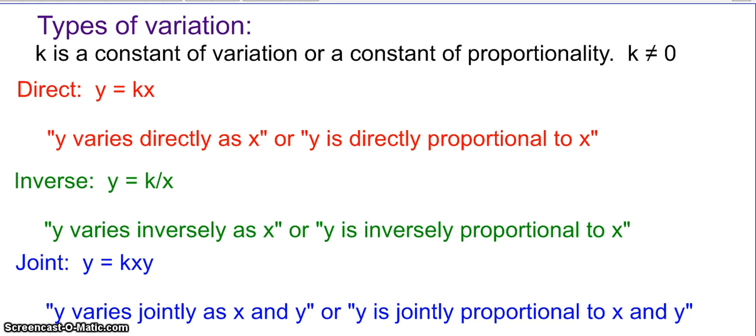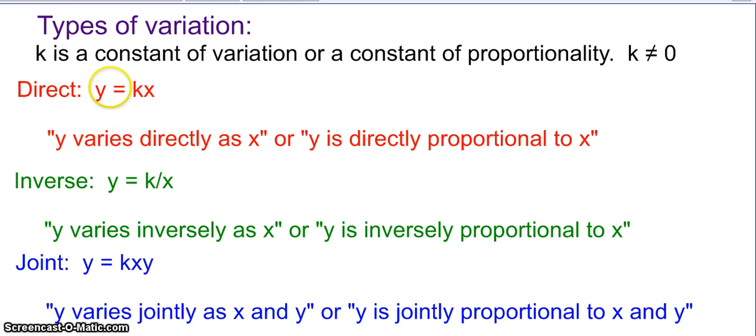But again, it doesn't have to be k. K is just some constant. So, direct variation is of this form, where we would have y equals kx. The way we interpret this is we would say y varies directly as x, or y is directly proportional to x. Notice that this is the same as a line.